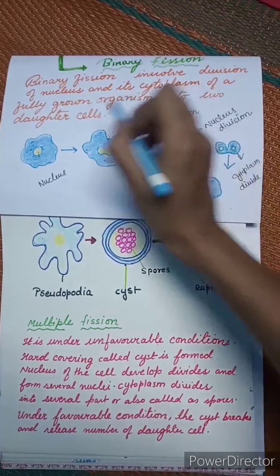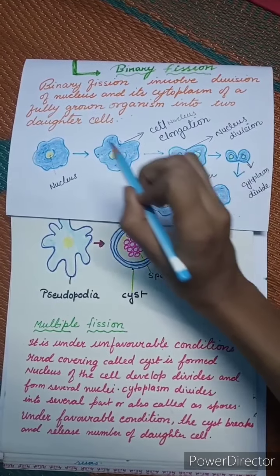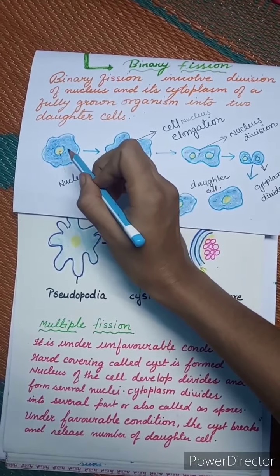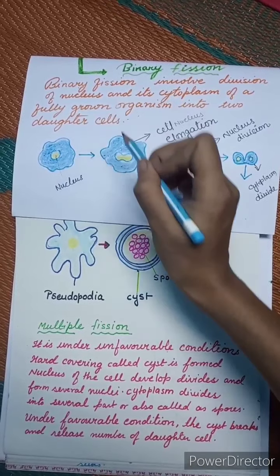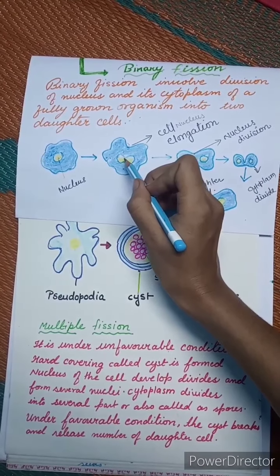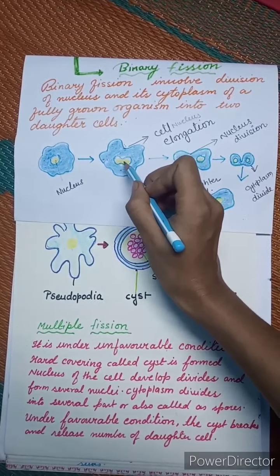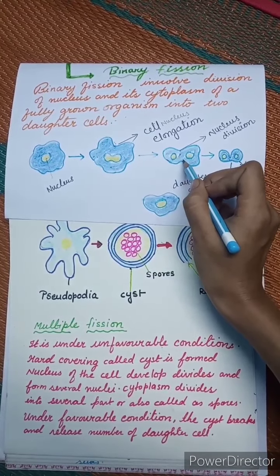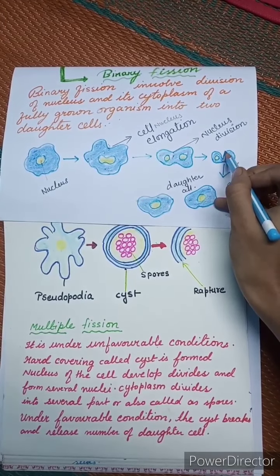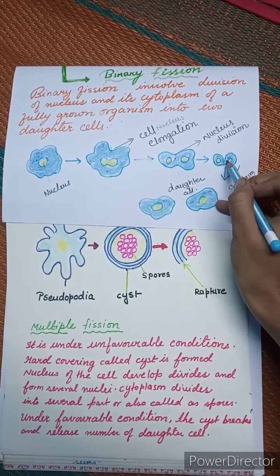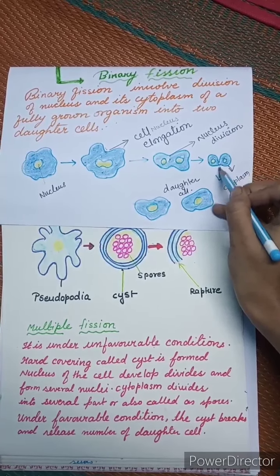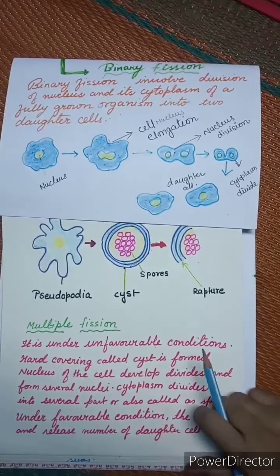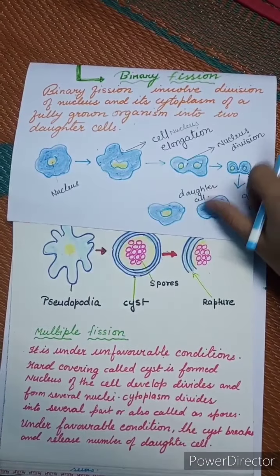Okay, so how this binary fission takes place is very easy to understand. This is an amoeba and it has a nucleus. The first step, the nucleus will elongate. You can see the elongation. Then the nucleus will divide. The cytoplasm, you can see, is dividing, and then two daughter cells are formed. This is taking place in favorable condition.